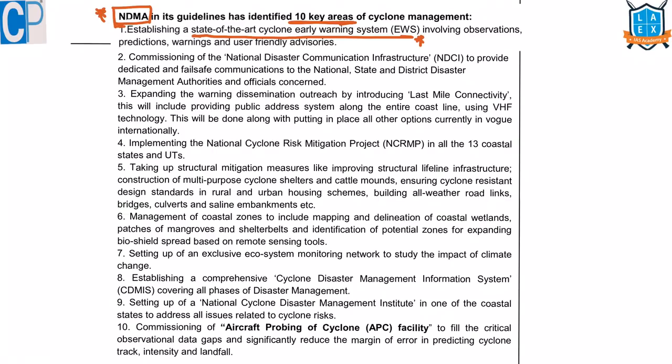So that is first. Second one, commissioning national disaster communication infrastructure at the national level, state level, and district level management authorities. Because these authorities should work in a coordinated manner. So for that, there should be a communication infrastructure.